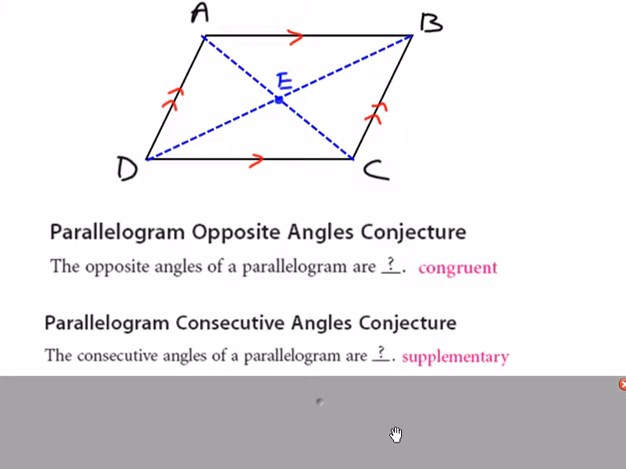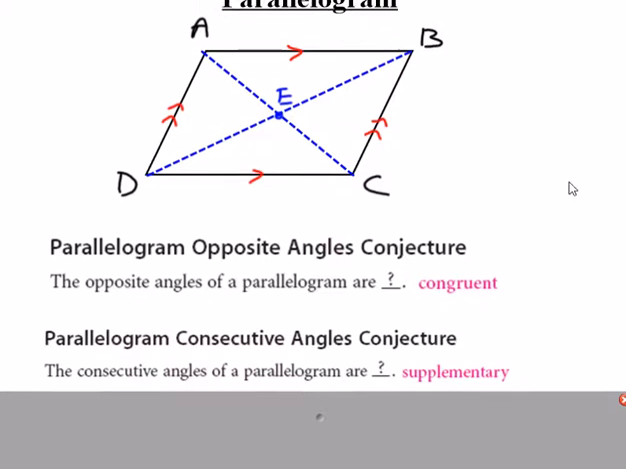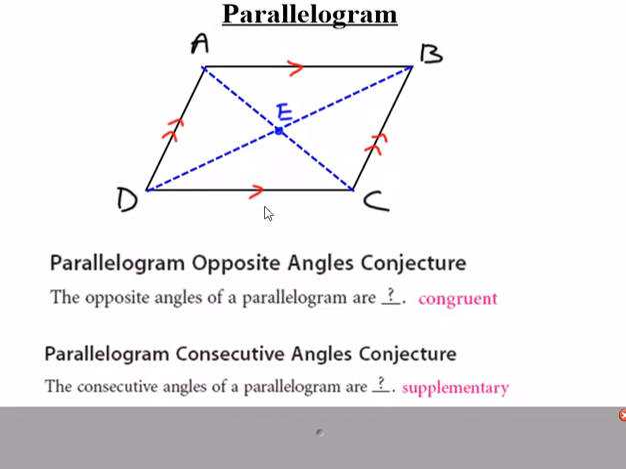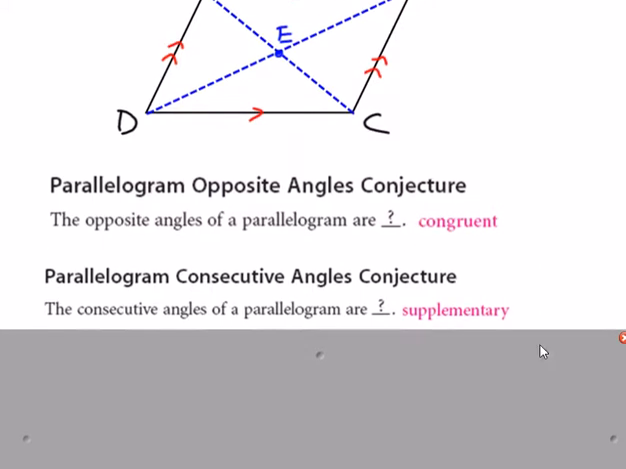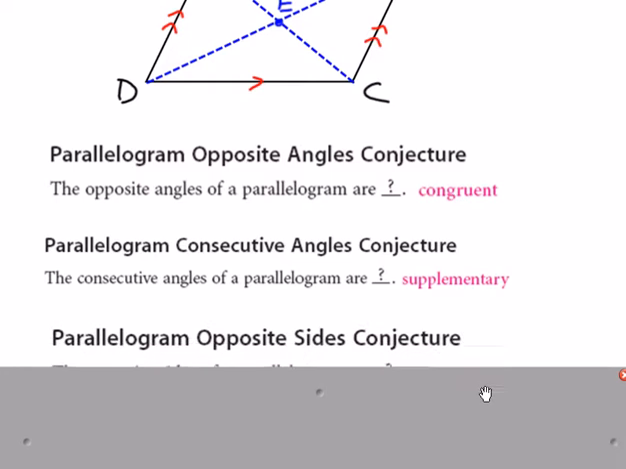Parallelogram consecutive angles says that angles that are consecutive, that are next to each other, are going to be supplementary. So D and C, those are next to each other, those are consecutive. B and C, A and B, A and D, any angles that are next to each other will always be supplementary, and we know that supplementary means adds up to 180 degrees.